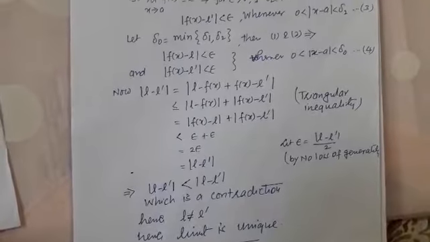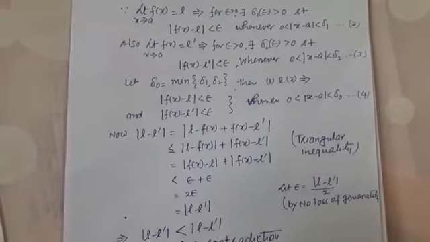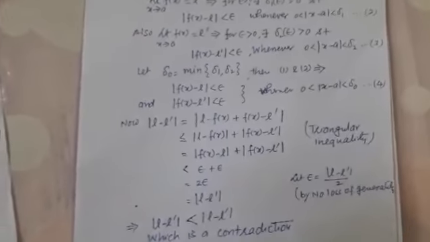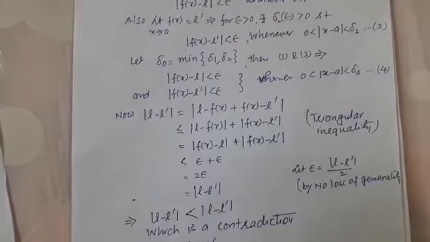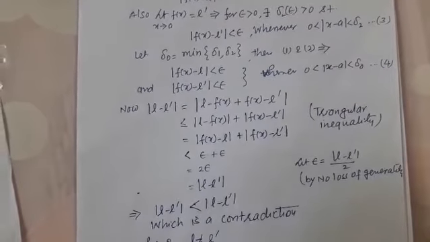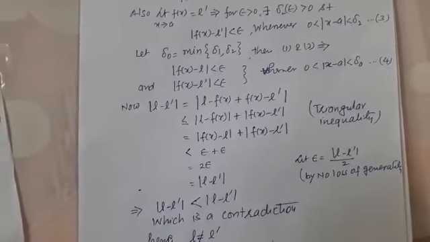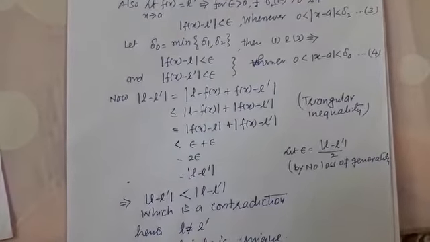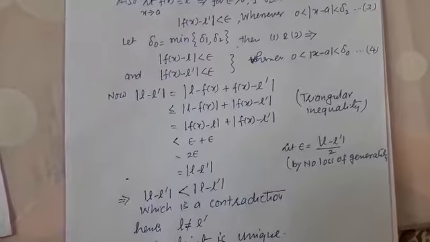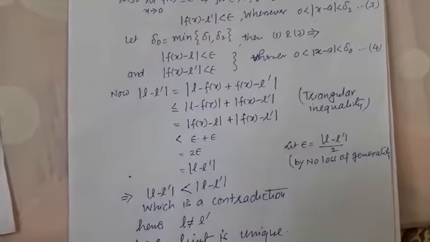Now we calculate the absolute difference of L and L dash, equal to L minus f(x) plus f(x) minus L dash. It means we add and subtract f(x). Using the triangular inequality, this is less than or equal to the absolute difference of L minus f(x) plus the absolute difference of f(x) minus L dash.